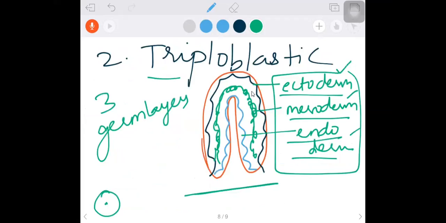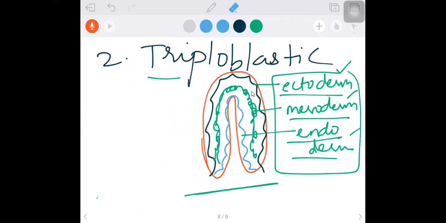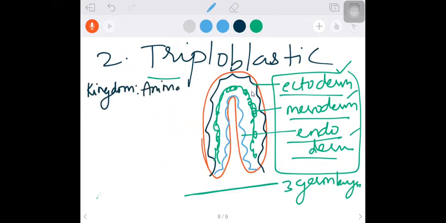Now, the grade of the triploblastic condition. We said it has three germ layers present. I'll write here the three germ layers. Let me take my favorite color. The three germ layers. Now, for example, I'm writing kingdom Animalia, subkingdom.